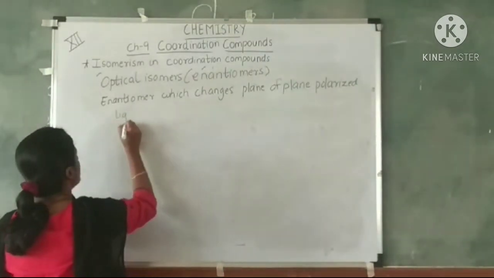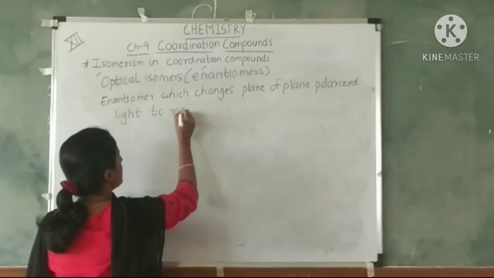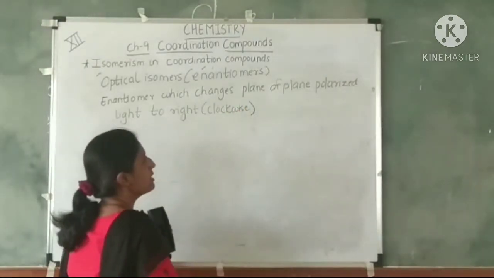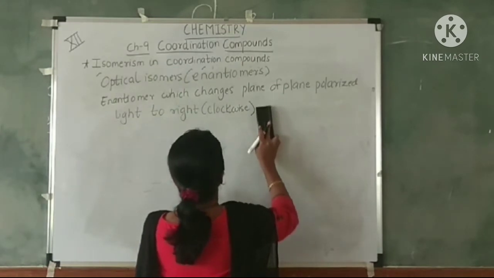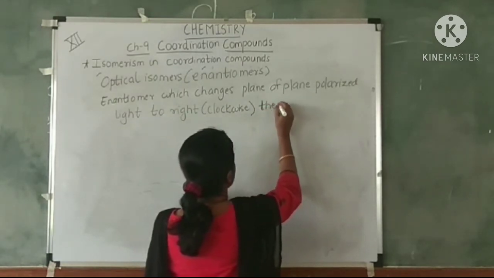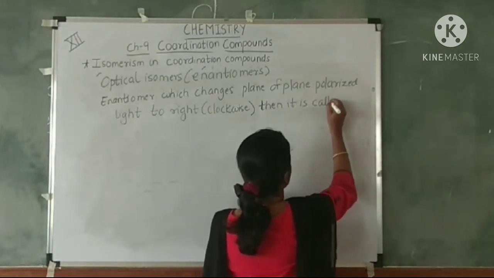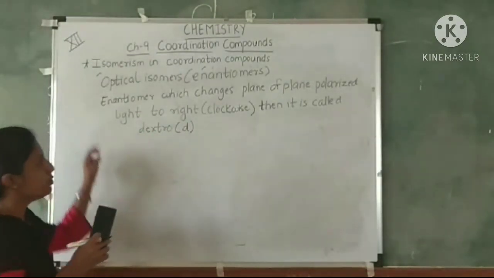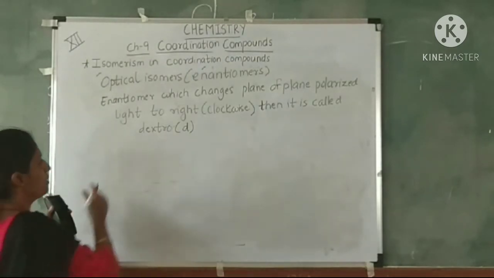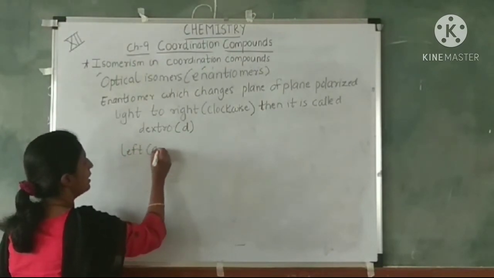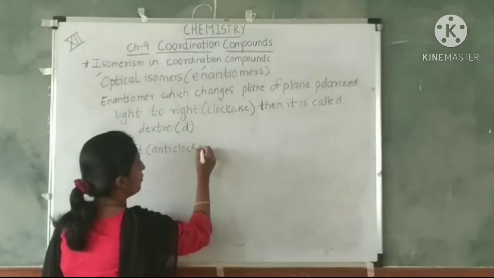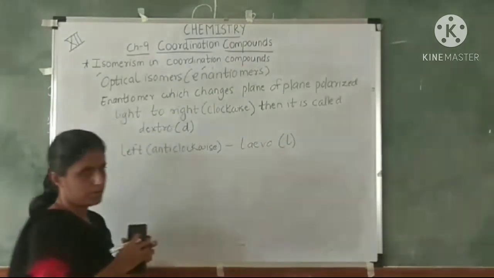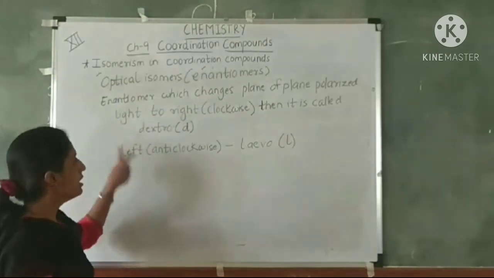plane polarized light to the right, to which direction? To the right direction or clockwise, then it is called dextro, denoted as D. And the enantiomer which changes plane polarized light to the left, that is in anti-clockwise direction, is termed as levo or denoted as L. So optical isomers exist in two forms, that is dextro and levo.